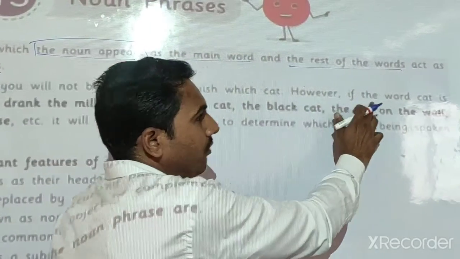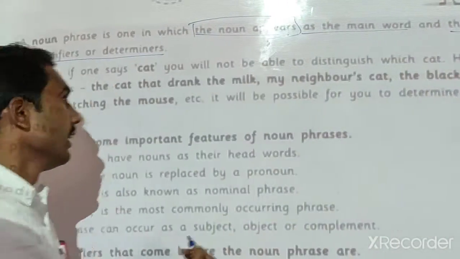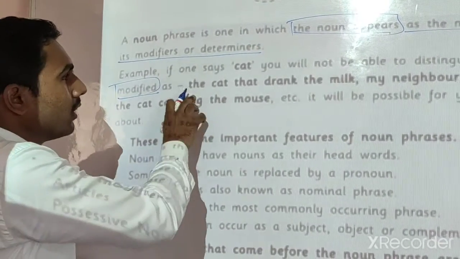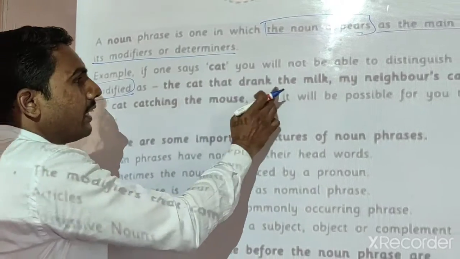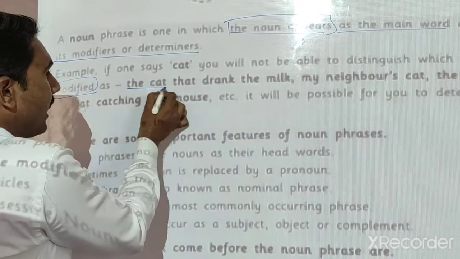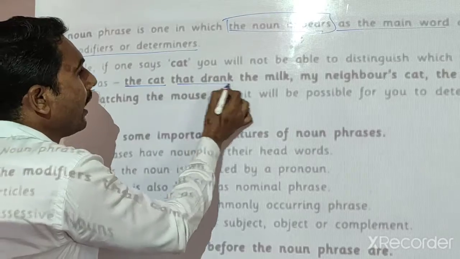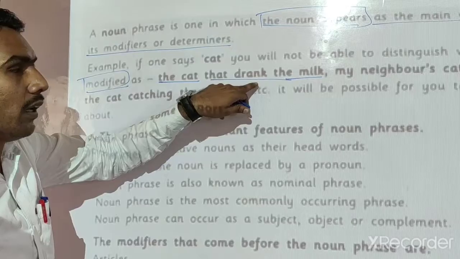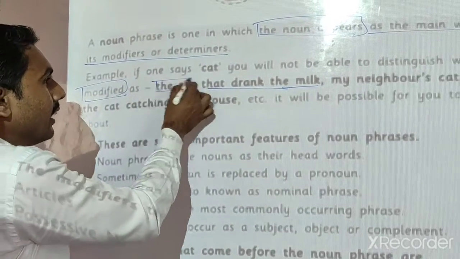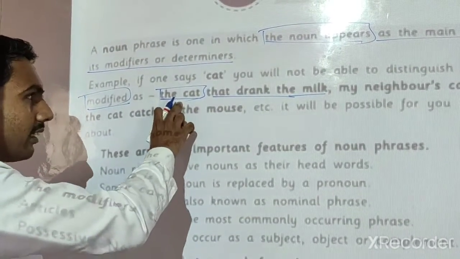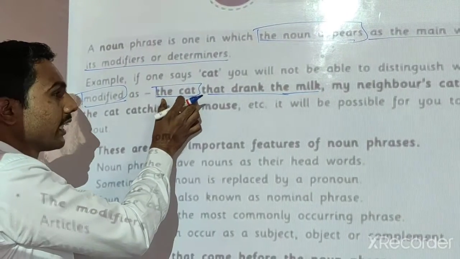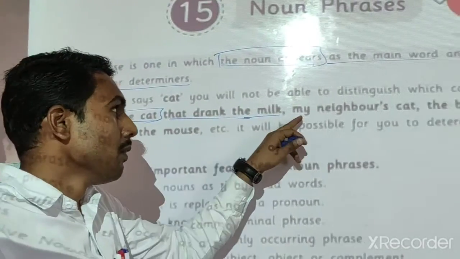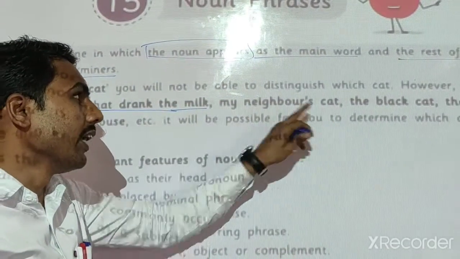However, if the word cat is modified, that means it gives more information. The cat that drank the milk. Which cat? The cat that drank the milk. म्हणजे अशी मांजर जिने दूध पिलेलं आहे. That specific cat, and this phrase, the cat that drank the milk, we can say it is a noun phrase.